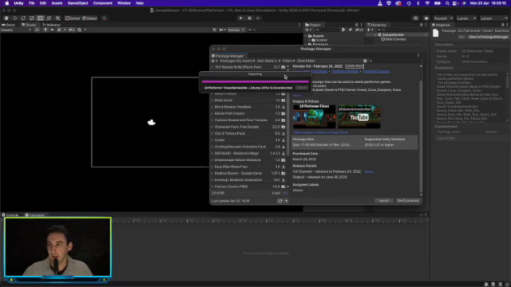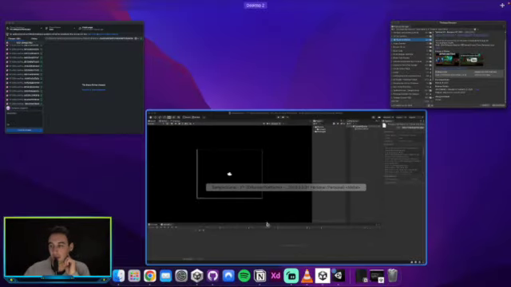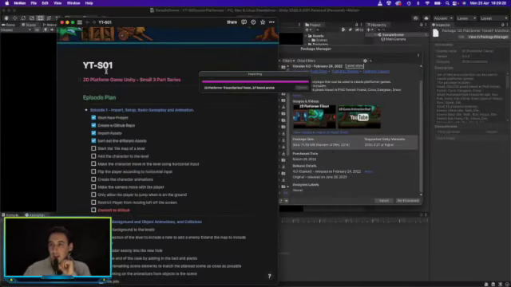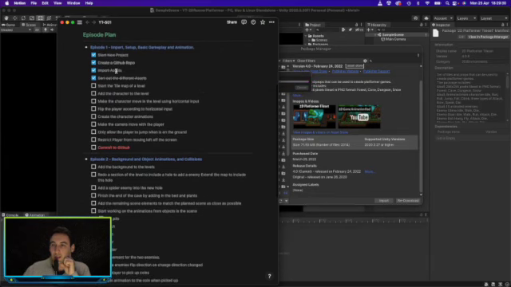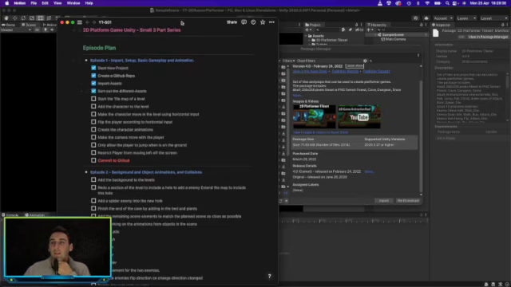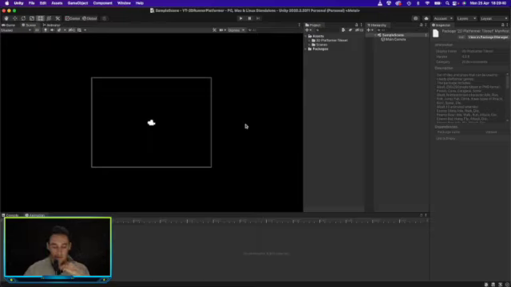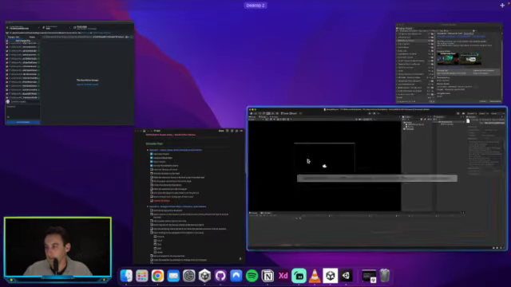For some reason this importing is taking a while. So let's see what else we can do. Start the tile map of the level, add the character to the level. Okay, what do we need first? Alright, so once this is finished importing, which I think it has done, I'm going to publish this to GitHub.